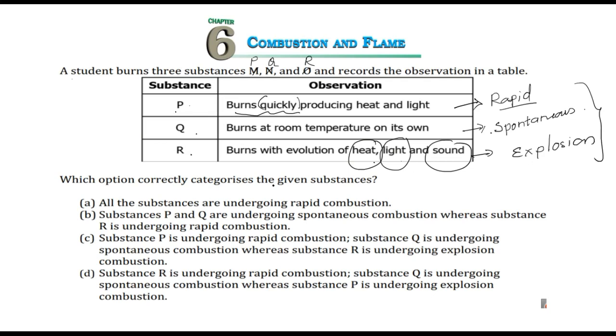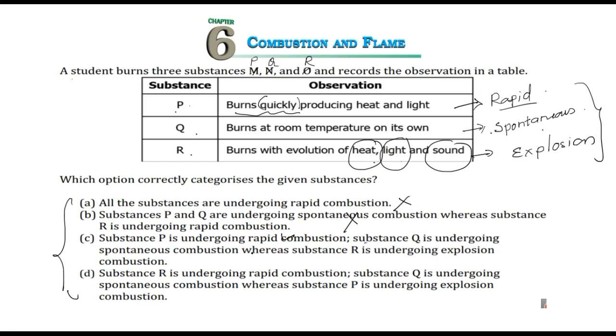So now you have to select the choice here. Now our work is very simple. Option A states that all the substances are undergoing rapid combustion, which is definitely the wrong choice. Option B, P and Q are undergoing spontaneous. No, P is rapid and Q is spontaneous. Wrong answer. C, substance P is undergoing rapid. Okay, appears to be correct.